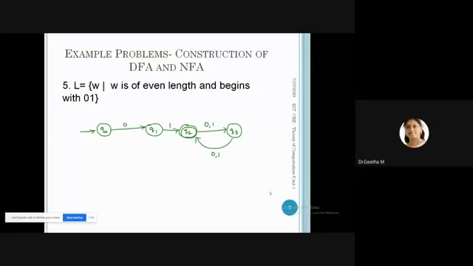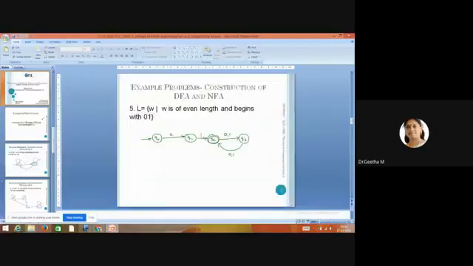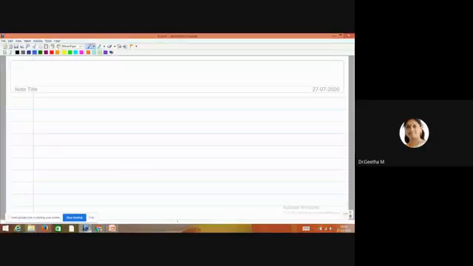W is of even length and begins with 0, 1. So let us move on to the board, and then we'll continue with the other problems now. The next problem we are going to see is actually